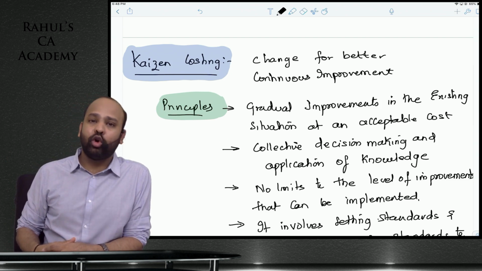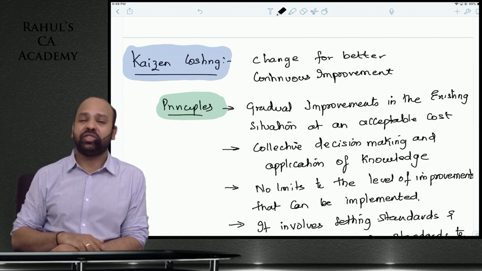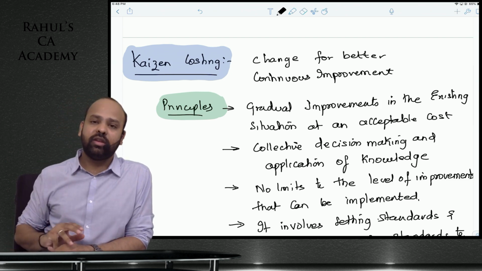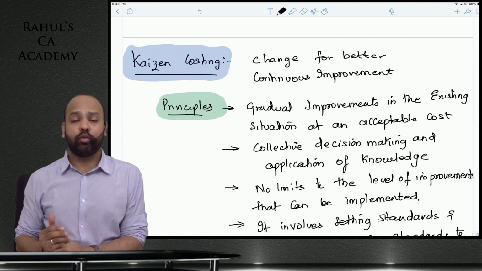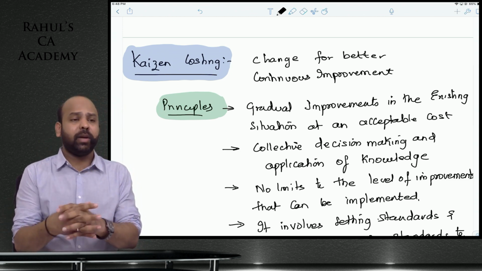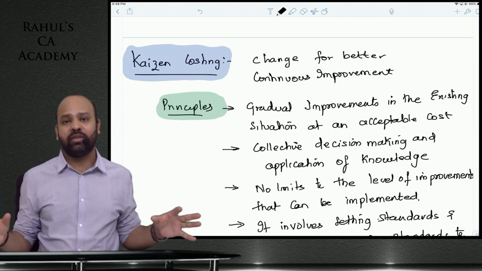That is Kaizen costing. Change for better, continuously improve. Not always, beta, will value analysis, value engineering result in 100% improvement. There'll always be a scope for improvement. So set very small targets. Period by period they will be very small, but cumulatively, guys, it would make a huge impact.